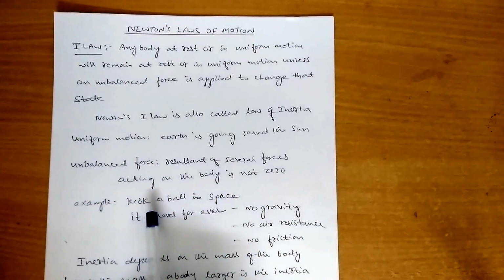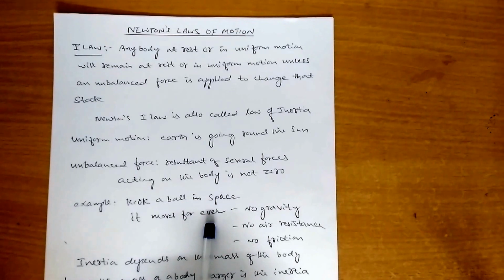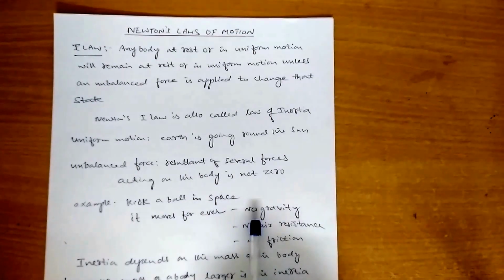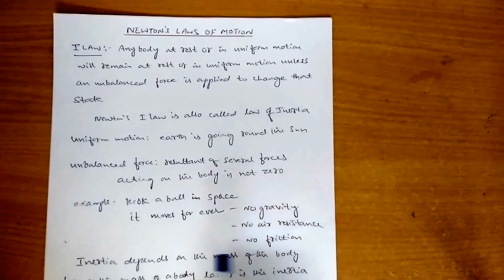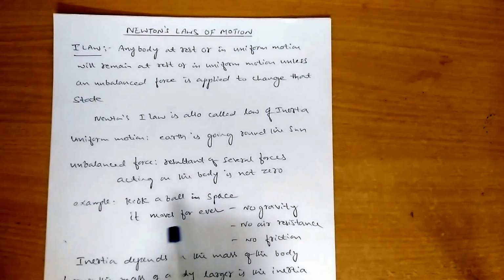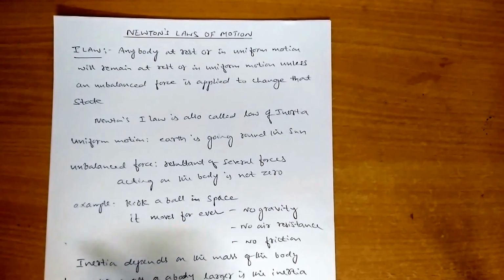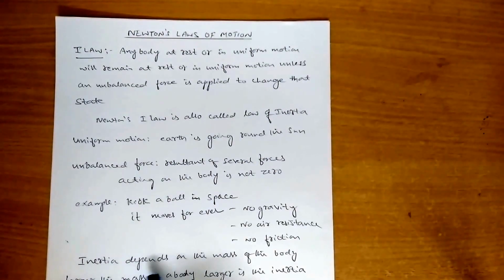Example, kick a ball in space. It moves forever because in space there is no gravity, no air resistance, no friction. Due to that, the ball will move forever. So then inertia. Inertia depends on the mass of the body. The larger the mass of the body, the larger the inertia.